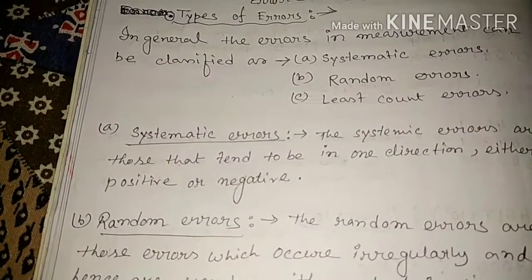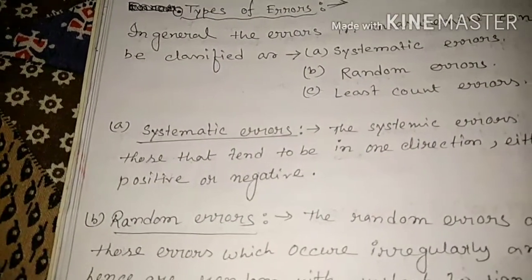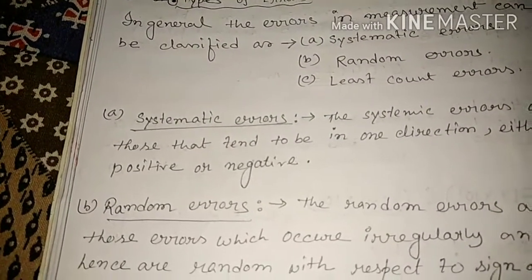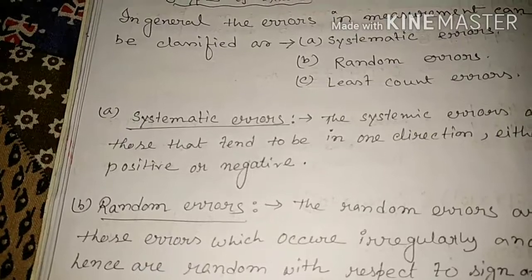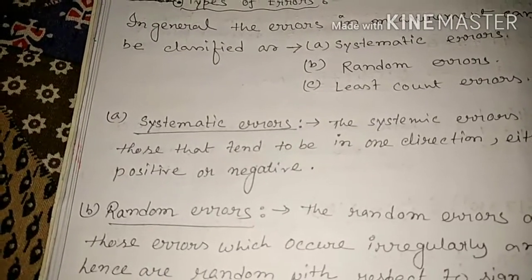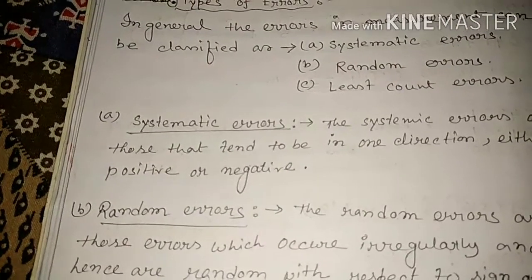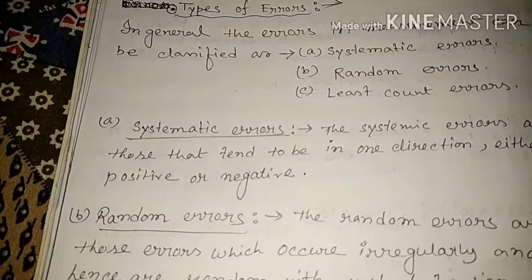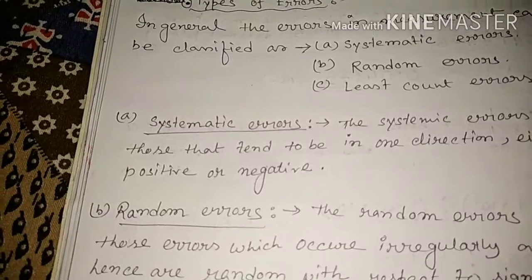So if we define it, errors which tend to occur in one direction, either positive or negative, are called systematic errors. And we can eliminate such errors once we know the rule which governs them. And this systematic error also has different types.